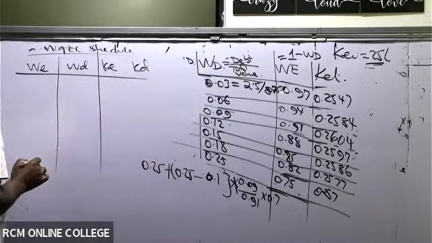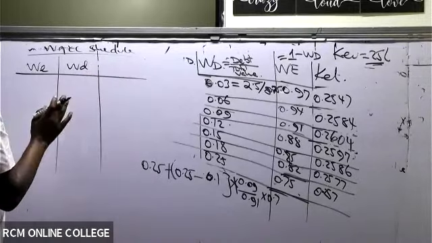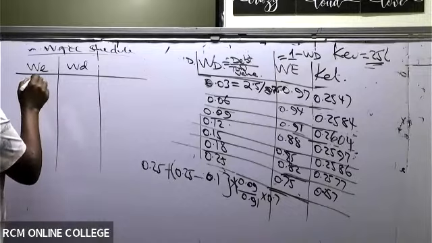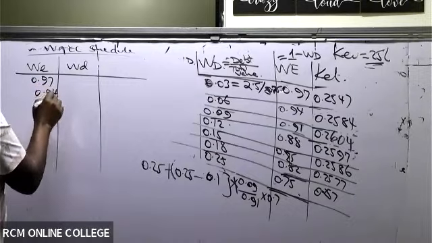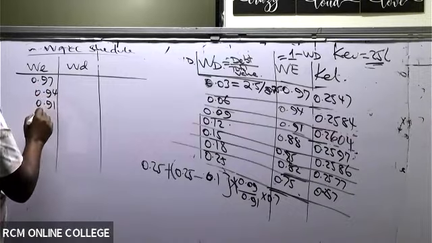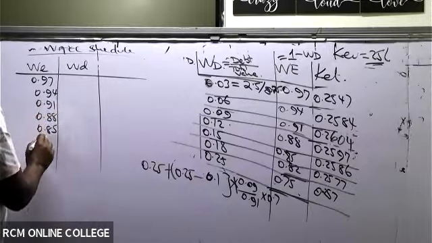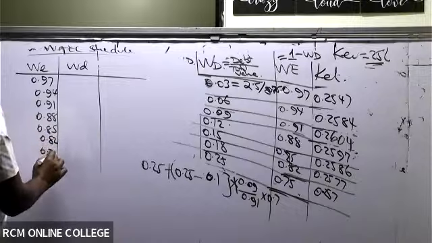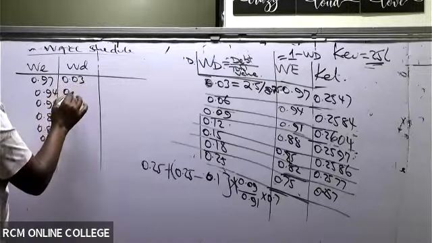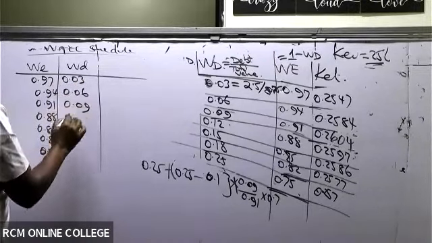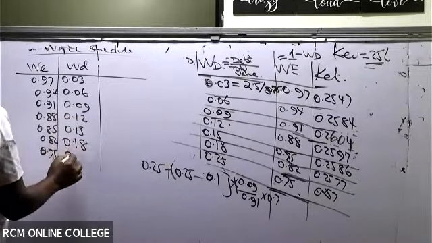So weight of equity, the first one is 0.97, the second one is 0.94, the third one is 0.91, then 0.88, then 0.85, then 0.82, then 0.75. And then weight of debt: 0.03, 0.06, 0.09, 0.12, 0.15, 0.18, 0.25.